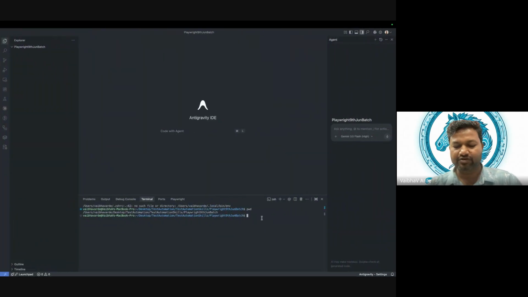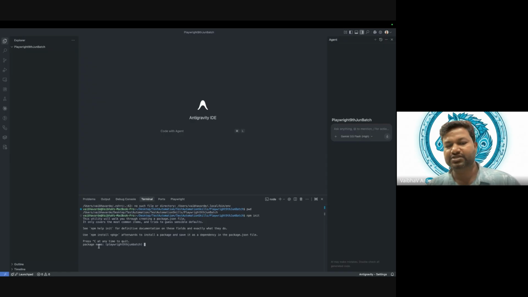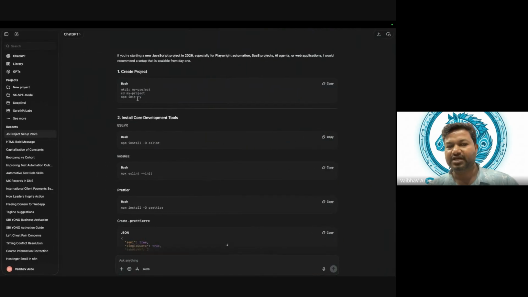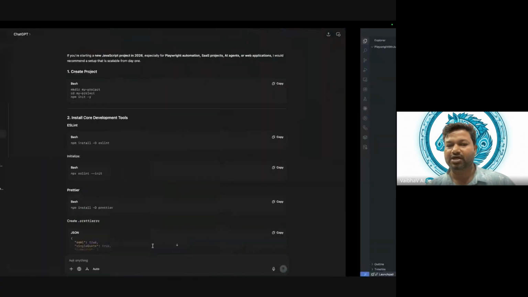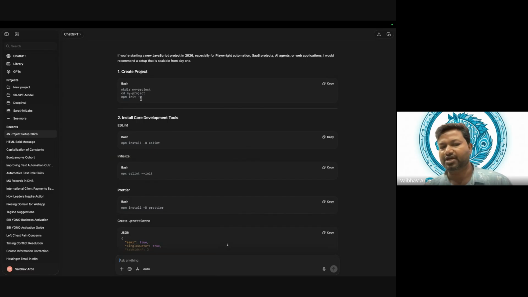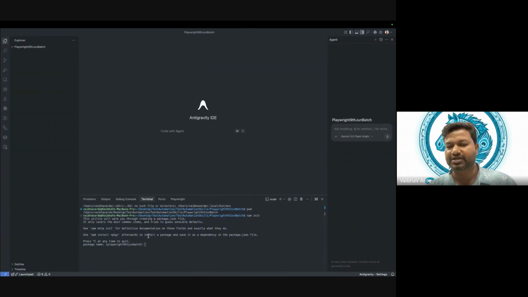If I say npm init and press enter, it will ask us the name of the project. It is going to ask many questions. But if I say -y, it will not ask me. It will take each value as a default and create one package.json file for us. But I do not want to use -y. I want everyone to go through it and understand.